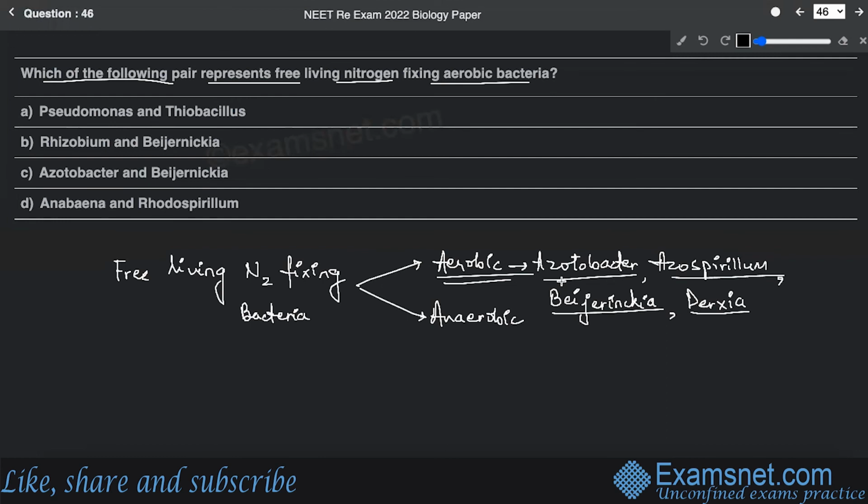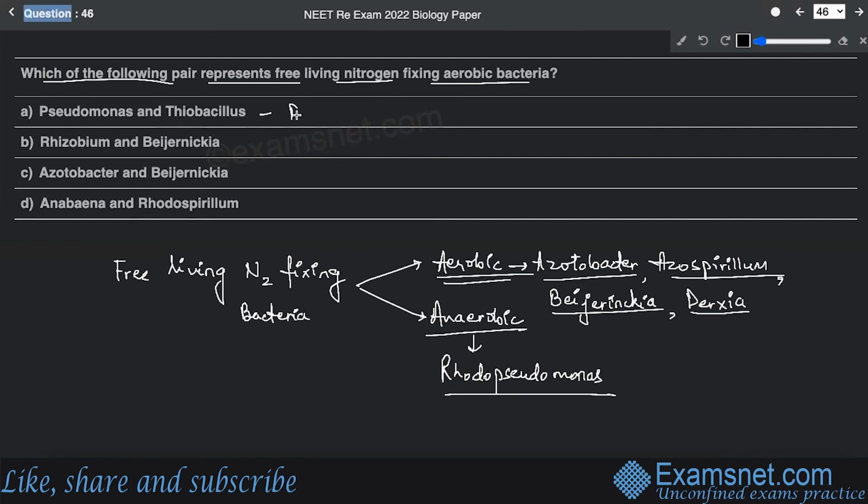While in case of anaerobic, Rhodopseudomonas and Bacillus are also there. Now if you look into the options given, Pseudomonas and Thiobacillus are actually denitrifying bacteria.